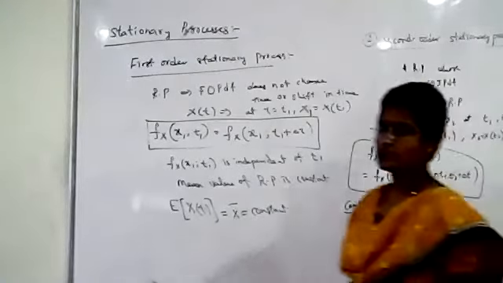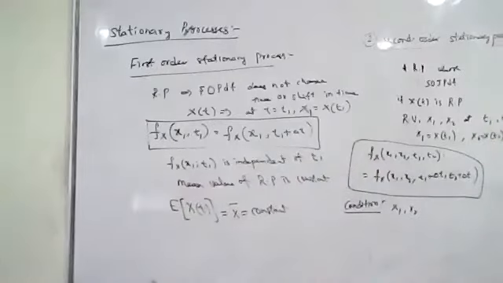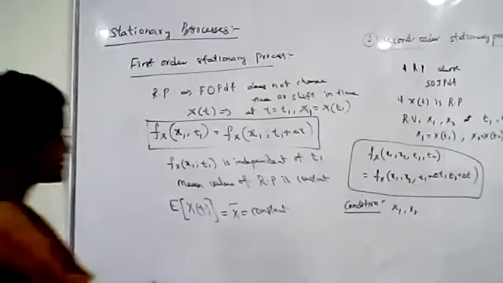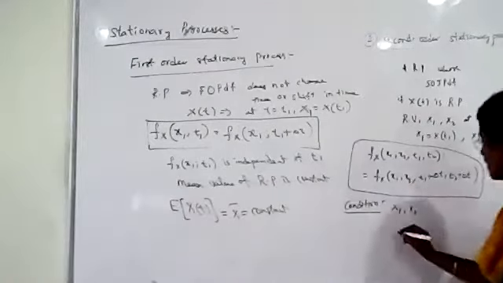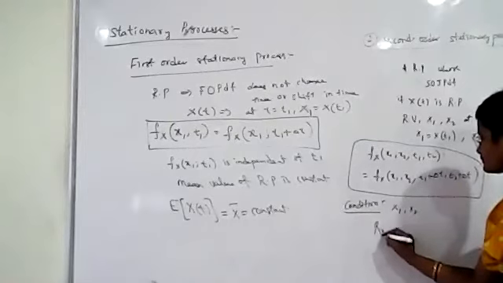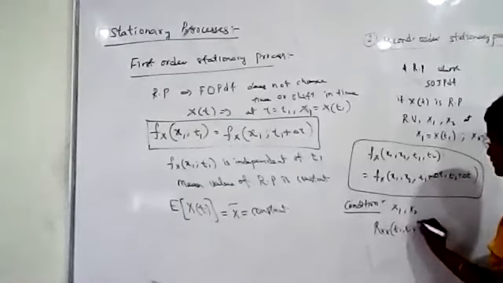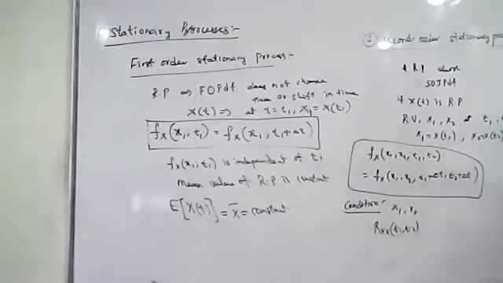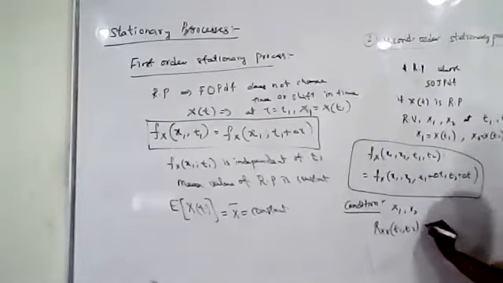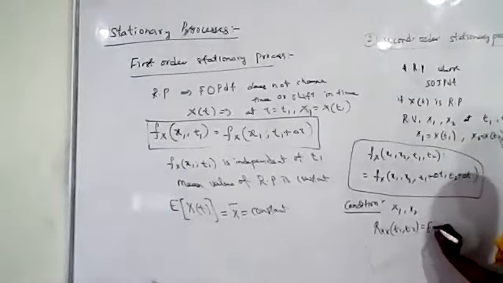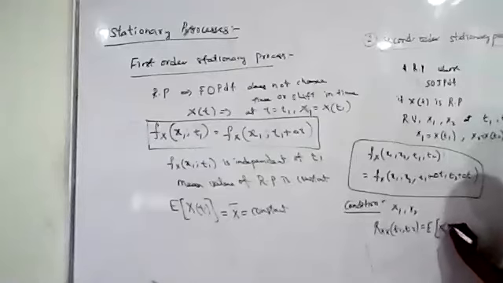The autocorrelation function between these two random variables can be written as Rxx of t1, t2. At t1 we get the random variable X1, at t2 we get the random variable X2, which can be written as the expected value of x of t1, x of t2.